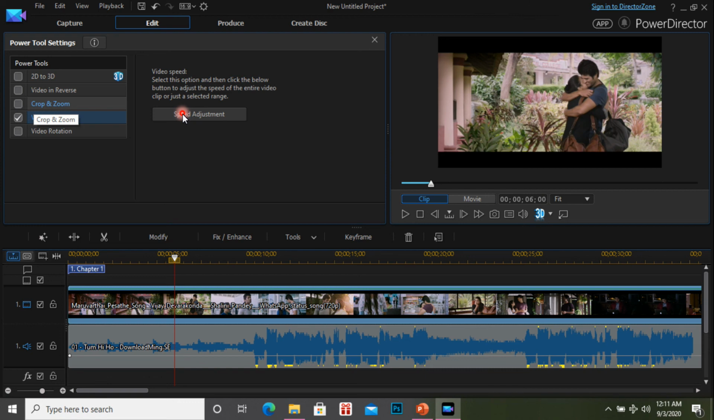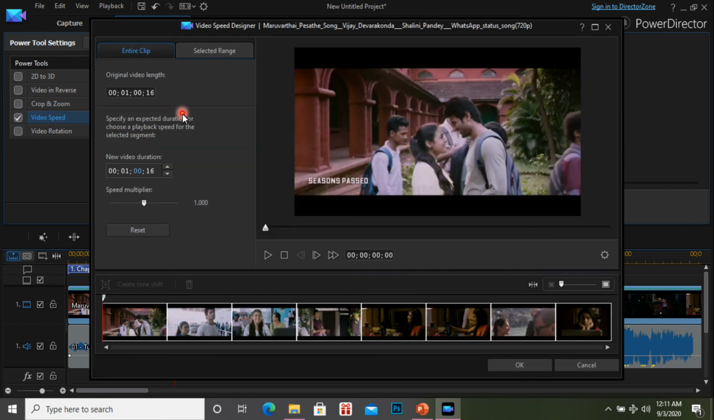Okay, so it comes with this option when I select video speed here. So this is the panel. Here I can adjust the duration. Suppose nowadays WhatsApp accepts 30 seconds for status, so you can create the video with a length of 30 seconds. Suppose you have a 35-second or 40-second video, you can convert that particular video into a 30-second one. Here you just type 30 seconds and give OK, and automatically your video is converted into 30 seconds.